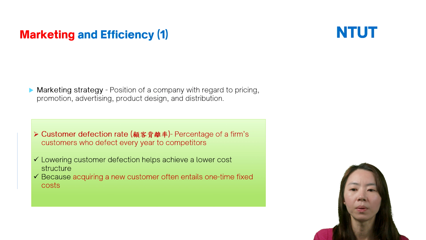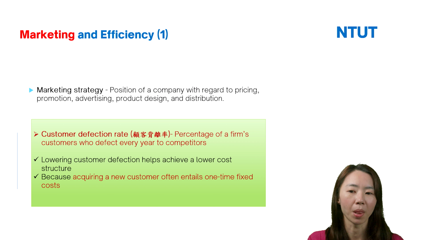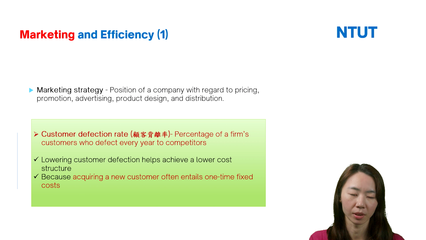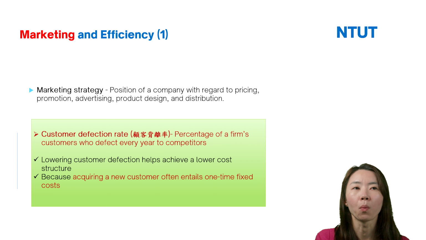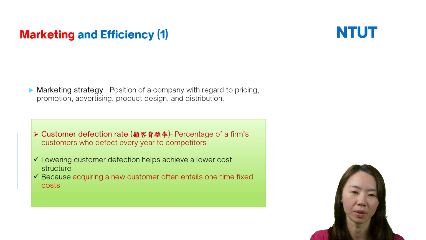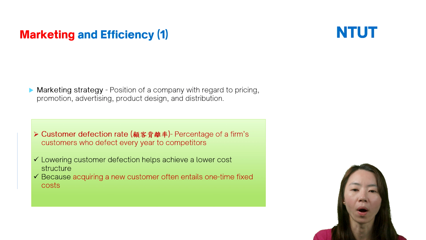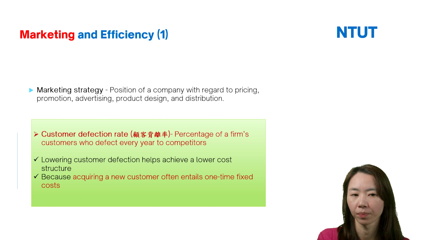Lower customer defection helps achieve a lower cost structure. This is because if firms want to acquire new customers, it often entails one-time fixed costs.